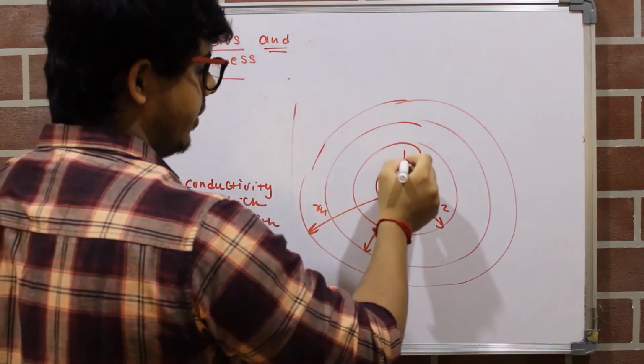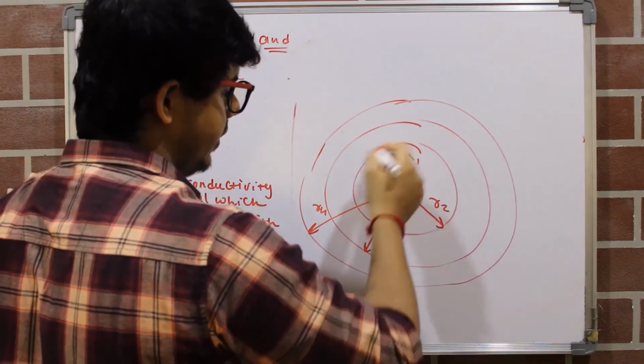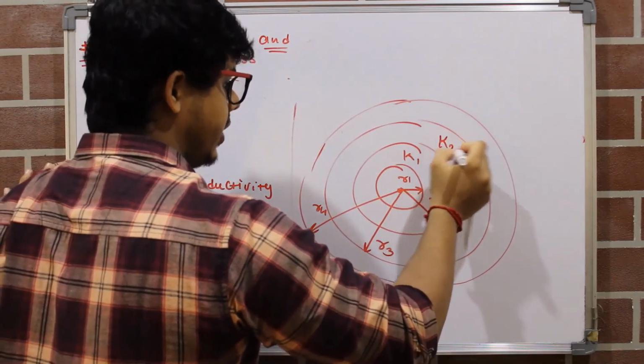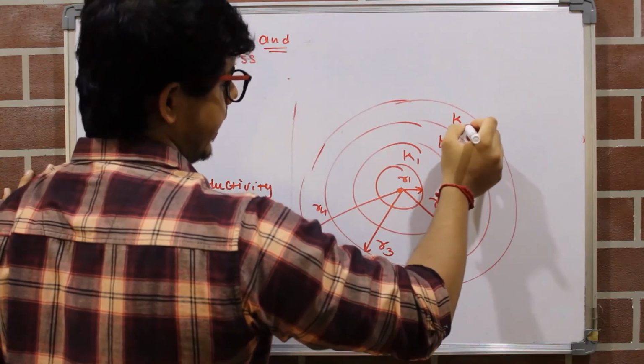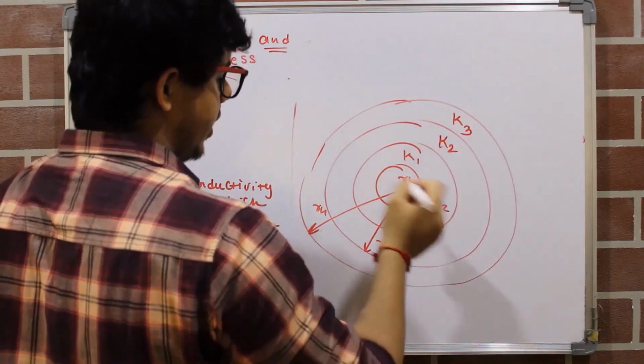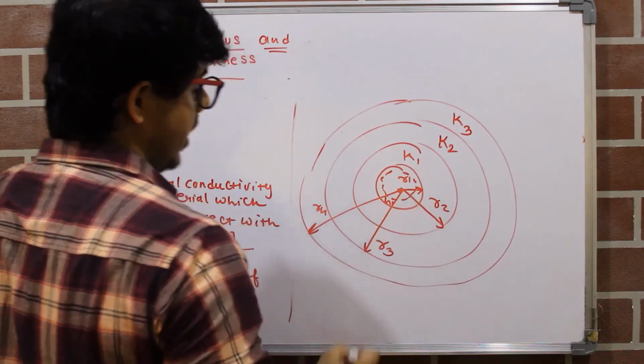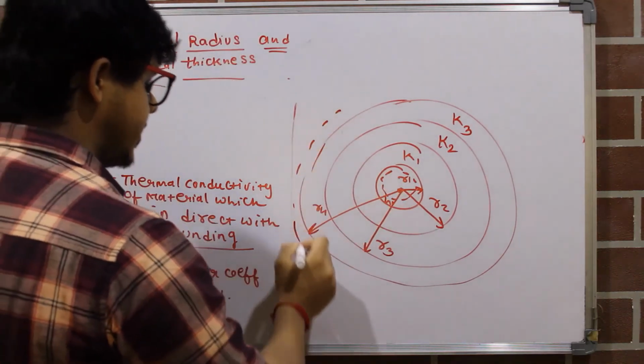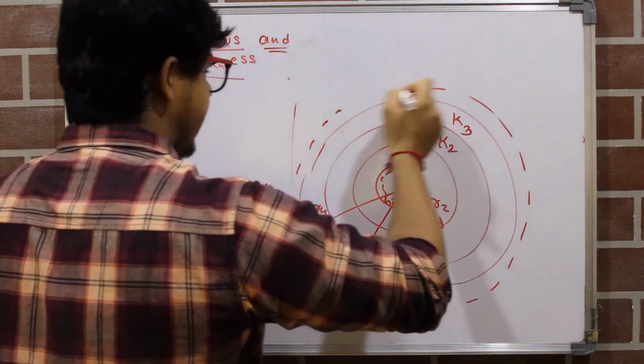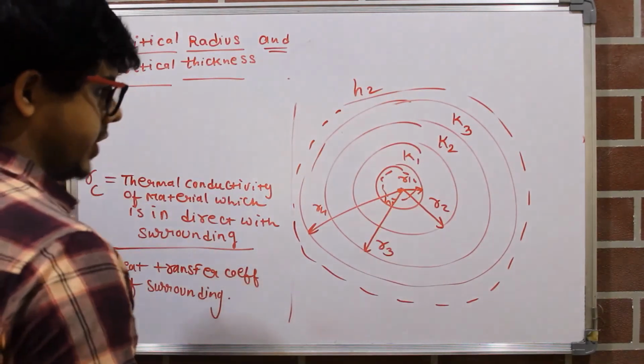So let's say this is K1, thermal conductivity of the first material, then K2 is the thermal conductivity of the second, and K3 is the thermal conductivity of the third material. Inside there is a fluid having H1 heat transfer coefficient, and outside air is having H2 heat transfer coefficient.